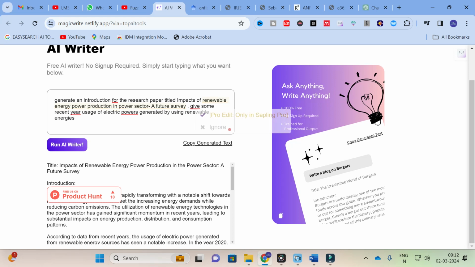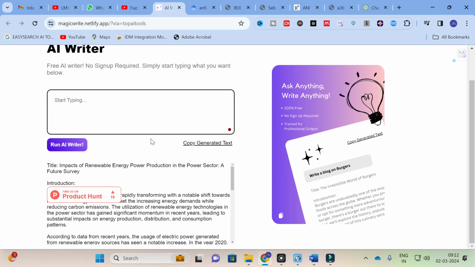Next I am going to give another important prompt: generate an abstract for the research paper titled.